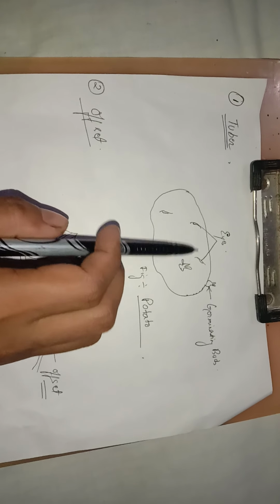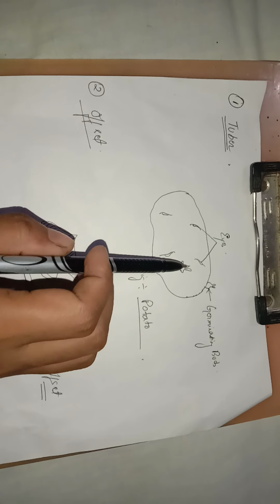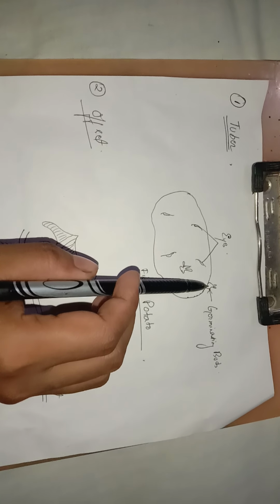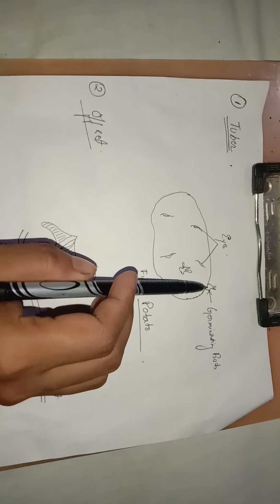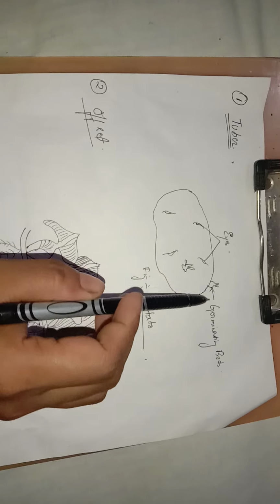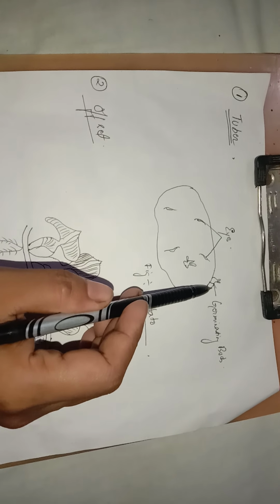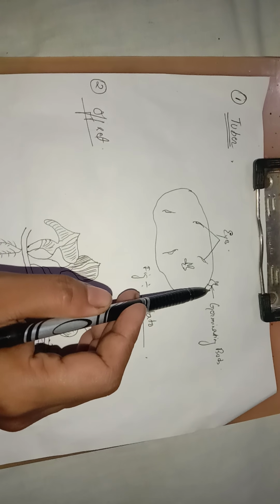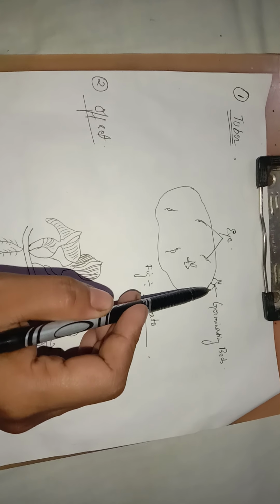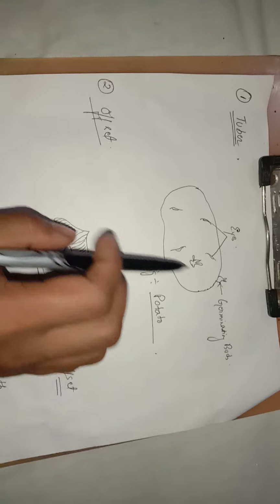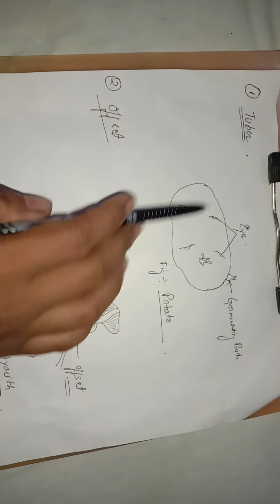This is a small drawing I have made. This is the eye of the potato, from where the new bud emerges. This is the germinating bud, and after two or three weeks it will completely come out and develop into a new plant. Clear? So the example is the tuber, potato.